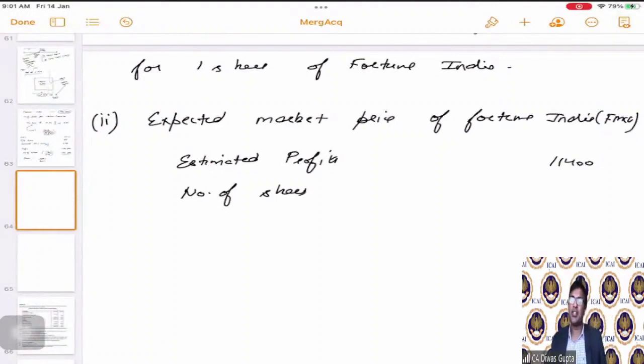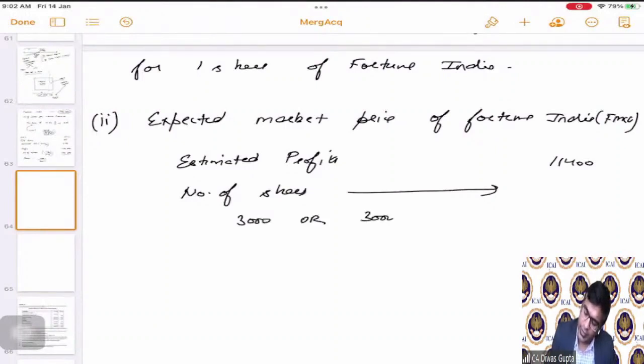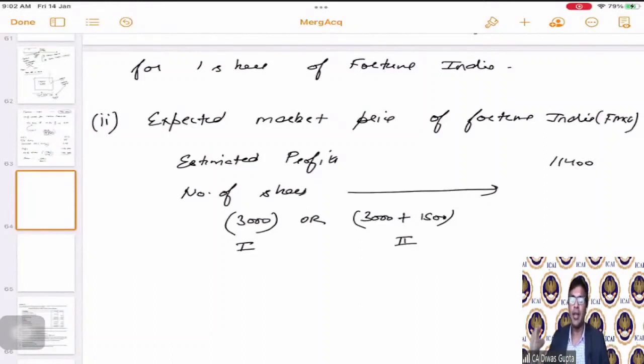Students, here comes the catch. Now, there is a question to all of you. Tell me, what should I write here in terms of number of shares? Shall I write 3,000 or shall I write 3,000 plus 1,500? Option 1 or option 2? Just put your answer whether I should write option 1, which is 3,000, or option 2, which is 4,500.